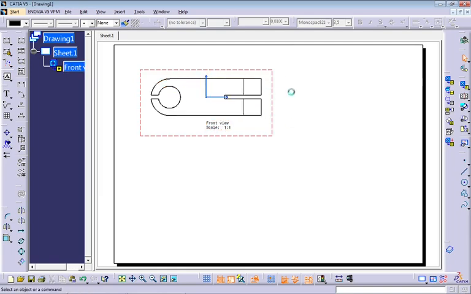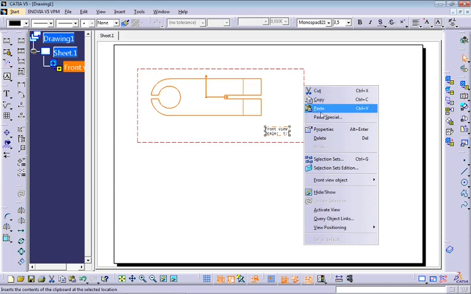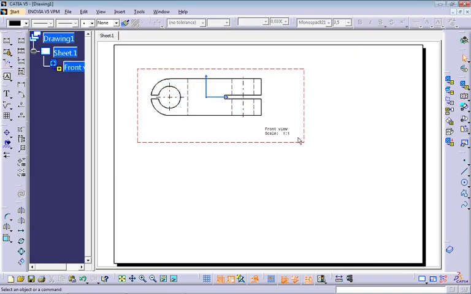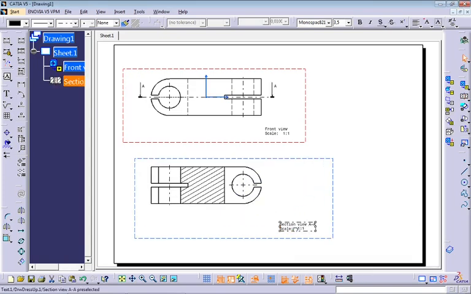And before I continue with the other views, I want you guys to go here on properties and remove the fillets options. Just select the axis, hiding lines, and center line options, okay? And after that, you can go to offset section view and select this line to perform a new section view.